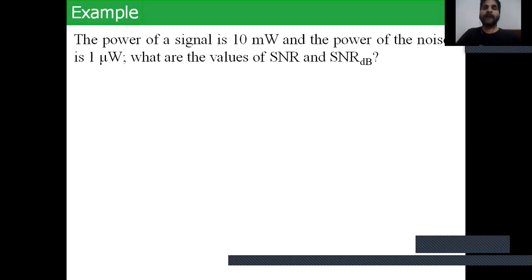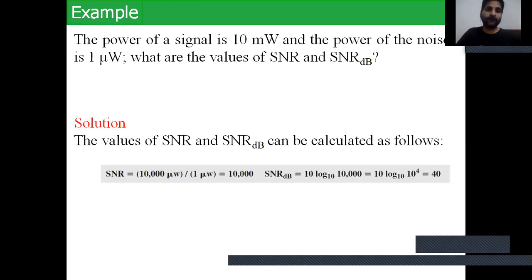For example, the power of a signal is 10 milliwatt and the power of the noise is 1 microwatt. What are the values of SNR, the signal to noise ratio, and the signal to noise ratio in terms of dB? We can solve for the values. SNR equals 10,000 microwatt upon 1 microwatt, and we calculate the value. In the form of SNR dB, 10 log base 10 of 10,000 equals 40.